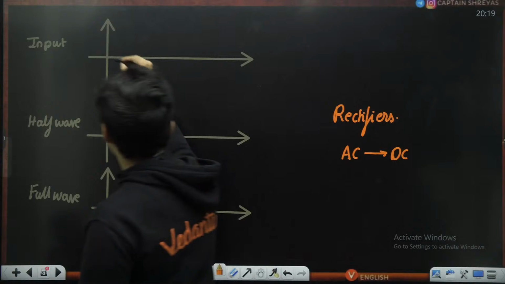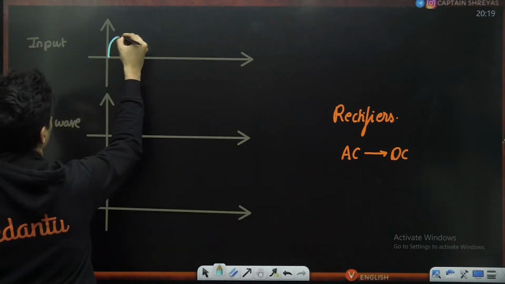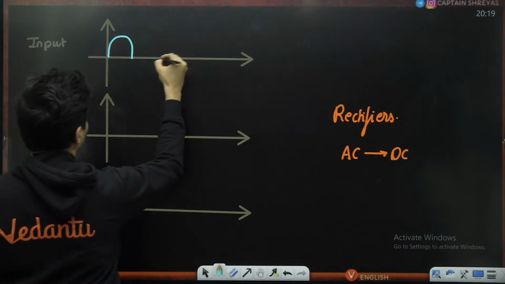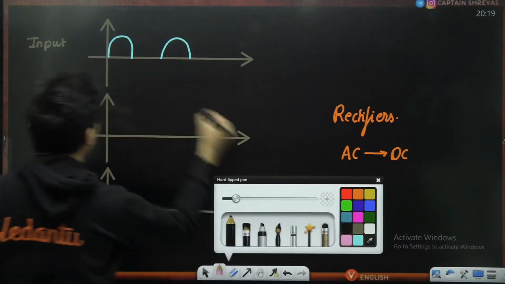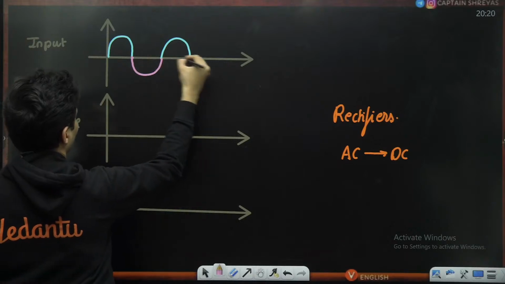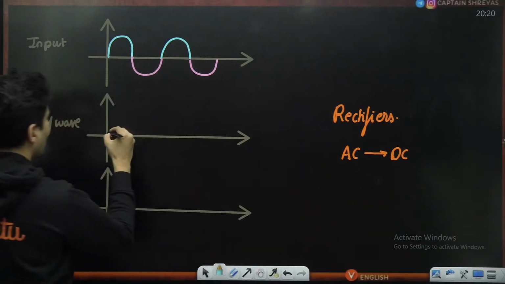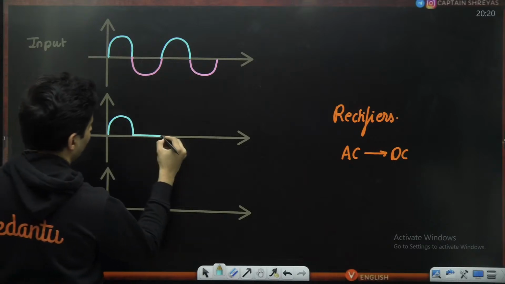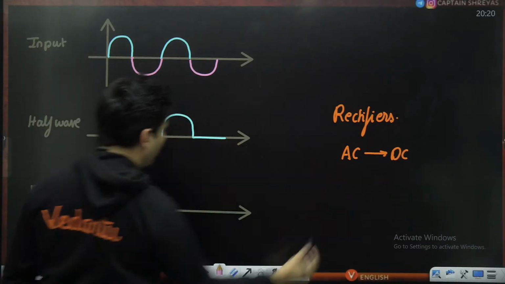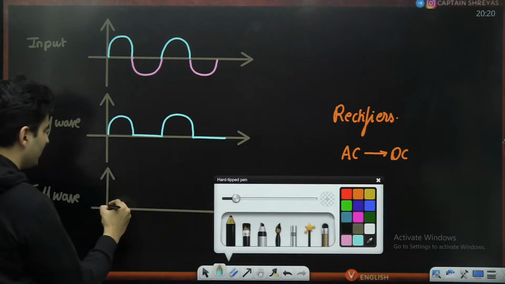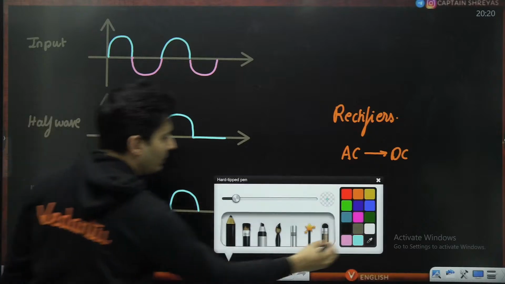So if the input voltage is like this, in case of a half wave rectifier, only half of the wave comes out. The other half will not come out. In a full wave rectifier, both halves get rectified, meaning they become unidirectional.